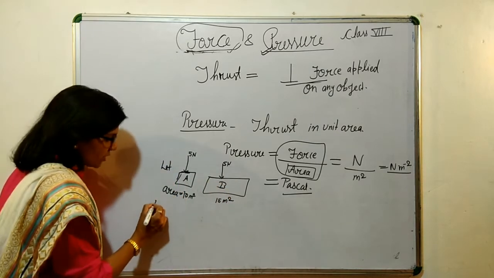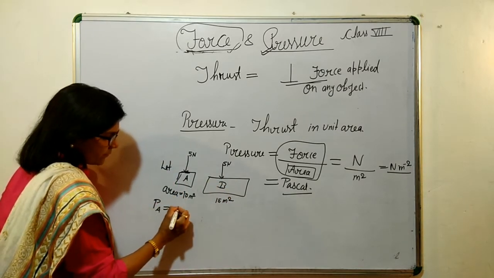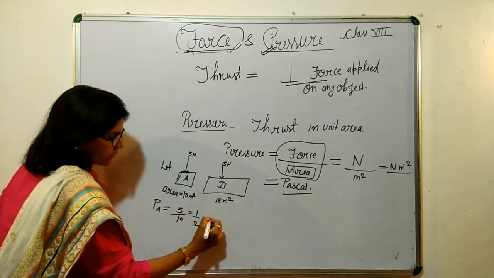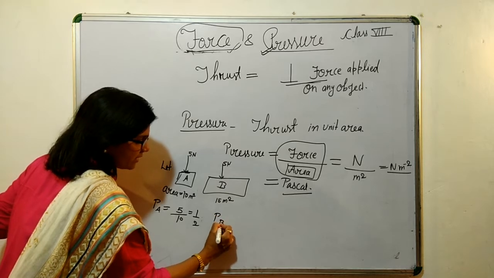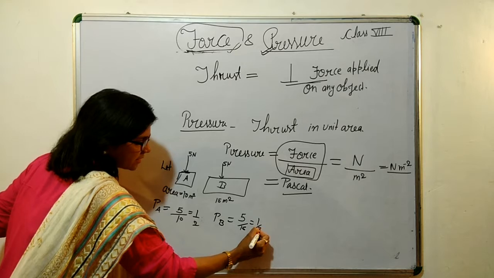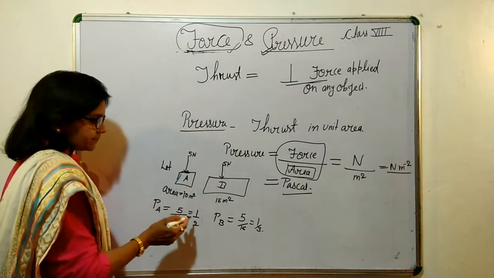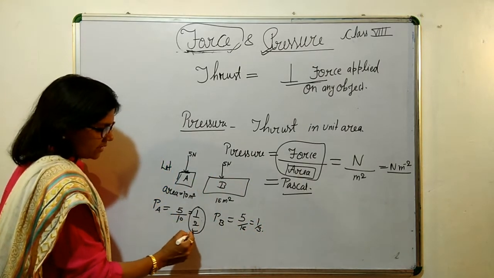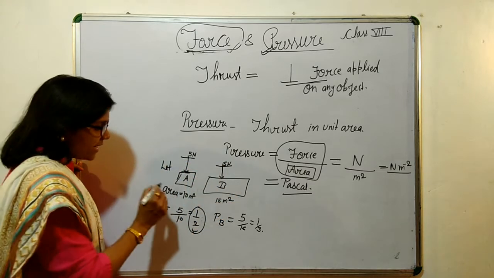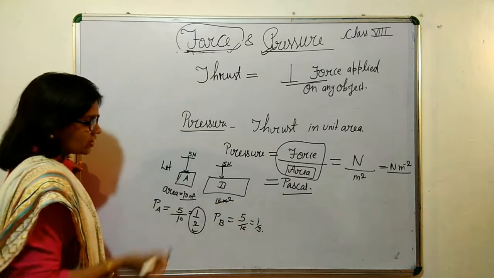Then what will be the pressure on A? 5 by 10, which is 1 by 2, and the pressure on B will be 5 by 15, which is 1 by 3. Which one is larger? Obviously this one. Force was constant, but area was changing.